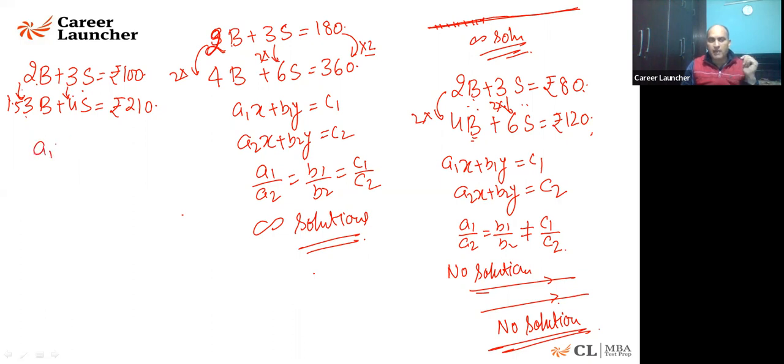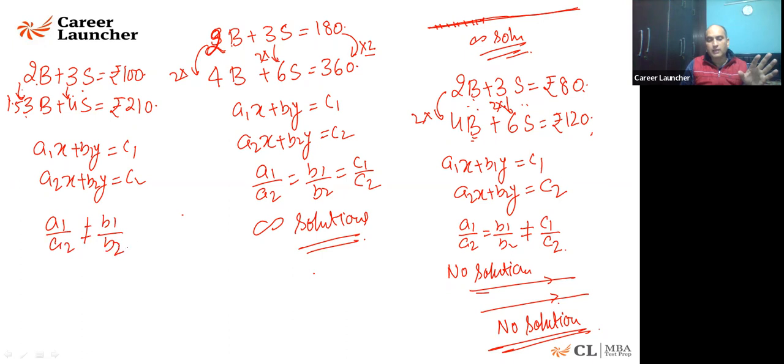So when I say a1x plus b1y is equal to c1 and a2x plus b2y, listen to this very carefully. The ratio of these two values is not coming out to be the same. They're not talking about the same thing. That means the lines are not parallel or collinear. Their slopes are different. Whenever two lines are not parallel and they are on the same plane, they must be intersecting at only one point.